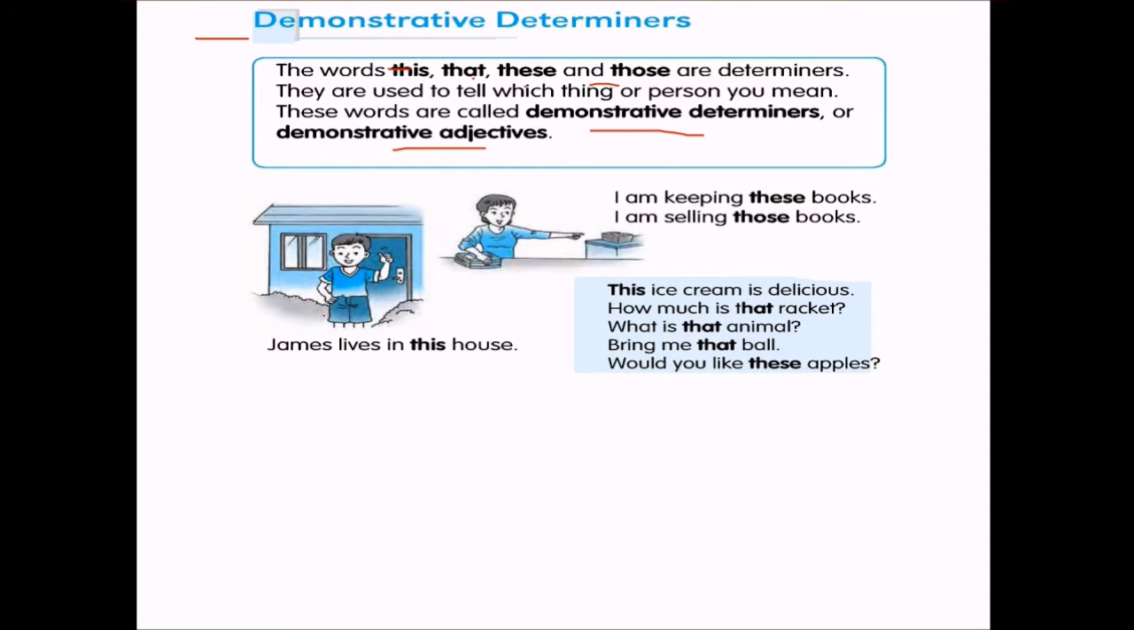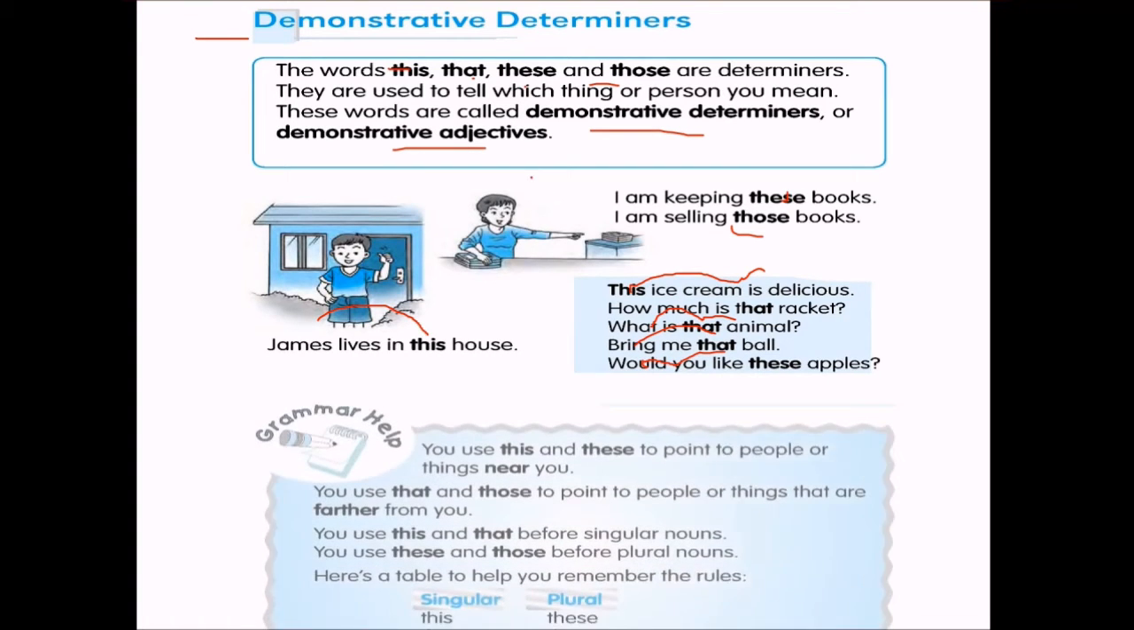Like, James lives in this house. I am keeping these books. I am selling those books. This ice cream is delicious. How much is that cricket bat or racket? What is that animal? Bring me that ball. Would you like these apples?